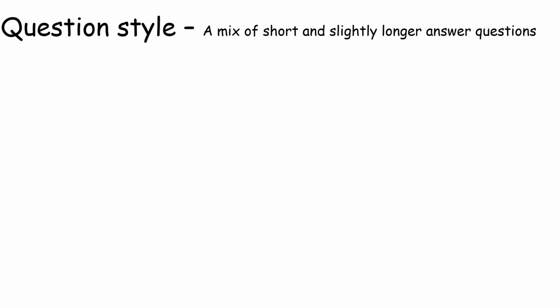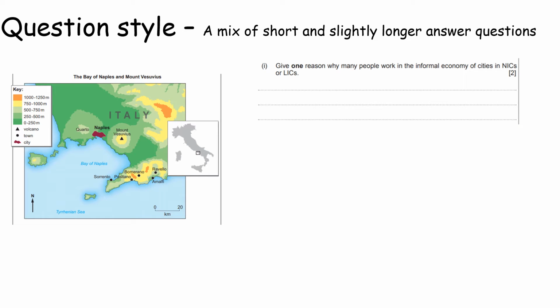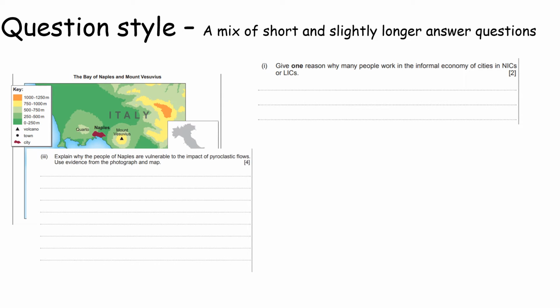Your exam is going to be an hour and a half long, just like your Unit 1 exam will be in the summer, and it will consist of a range of different questions varying between 1 and 8 marks. You might have some questions which require you to respond to some data given, whether they be maps, graphs, tables, photographs, etc. You could be given questions which ask you to suggest reasons for something, maybe explaining things for 4